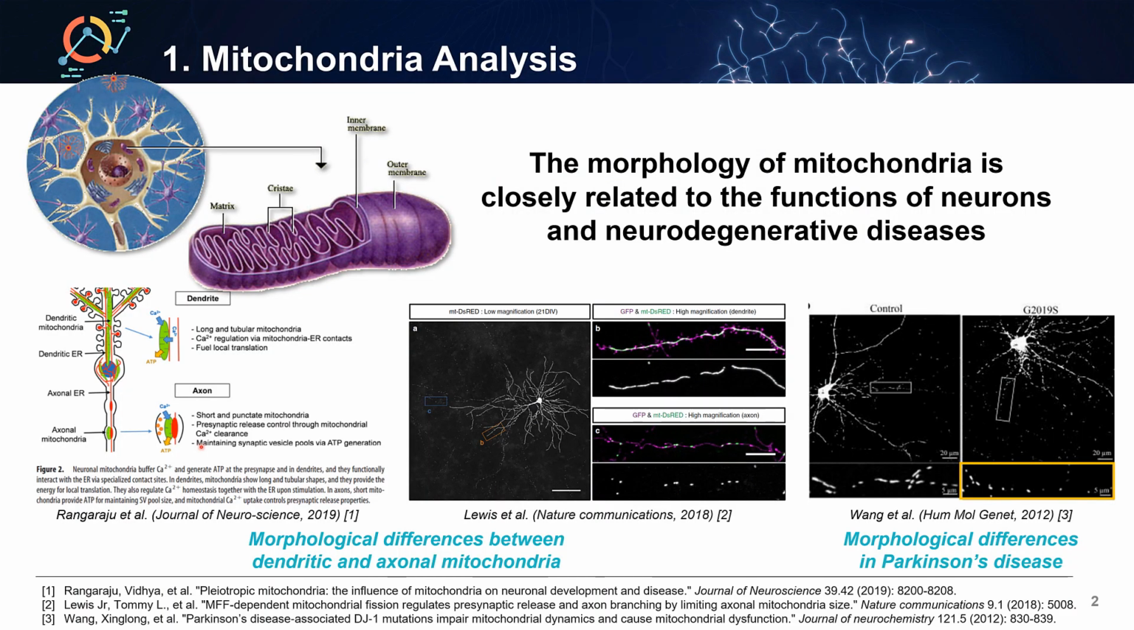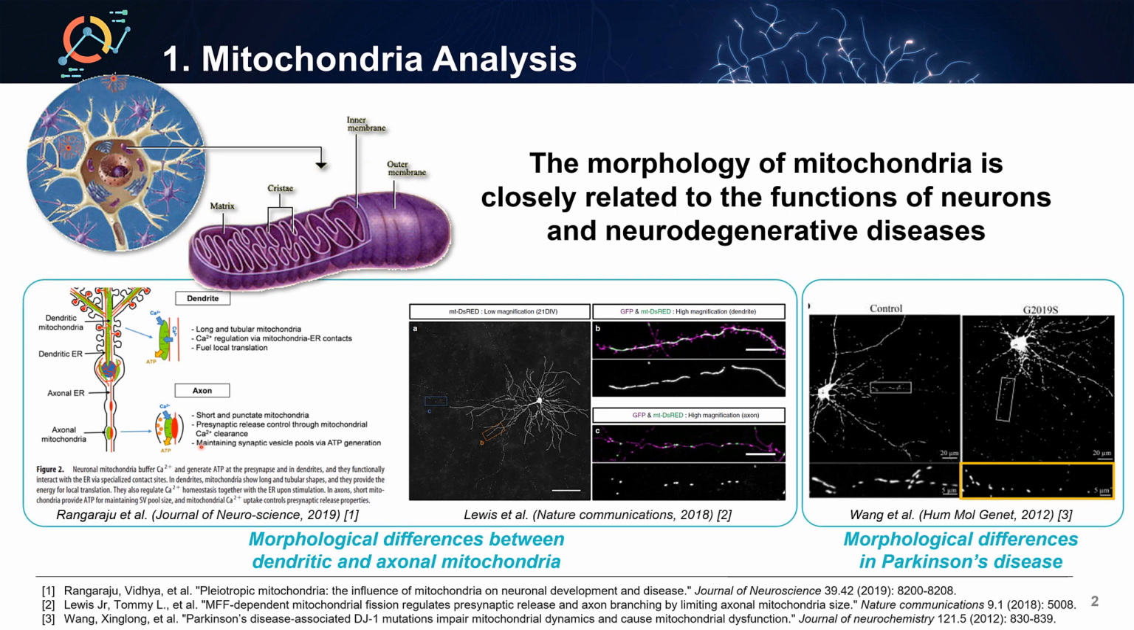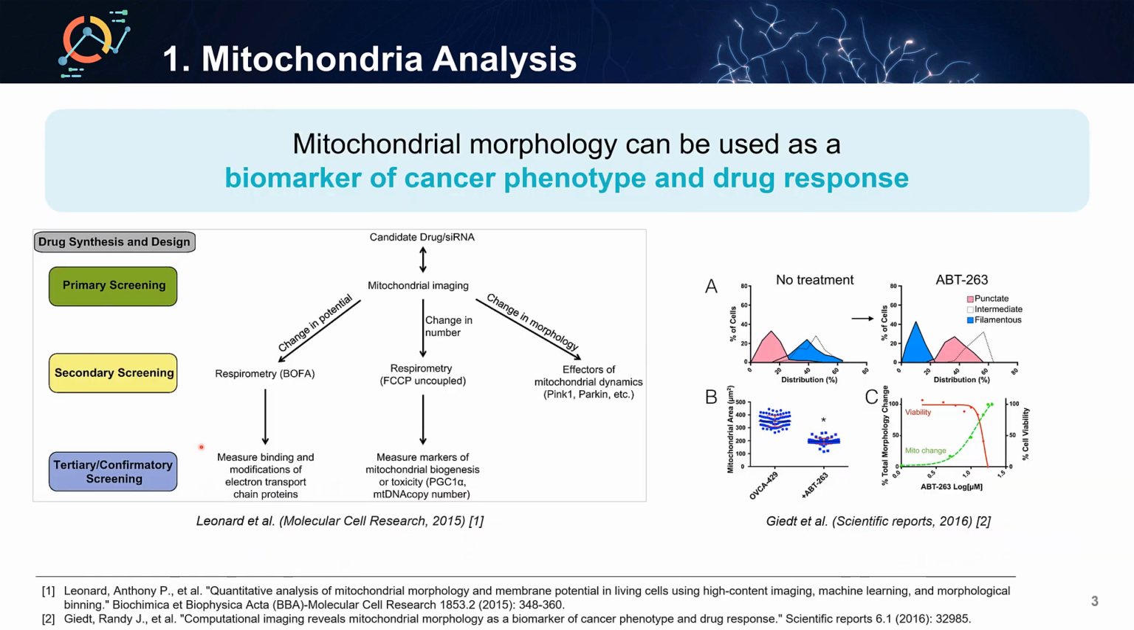By previous various studies, it is known that the morphology of mitochondria appears differently depending on the structure of neurons such as dendrites and axons, or the presence of neurodegenerative diseases like Parkinson's disease. These morphological characteristics of mitochondria can be used as a biomarker of cancer phenotype and drug response.